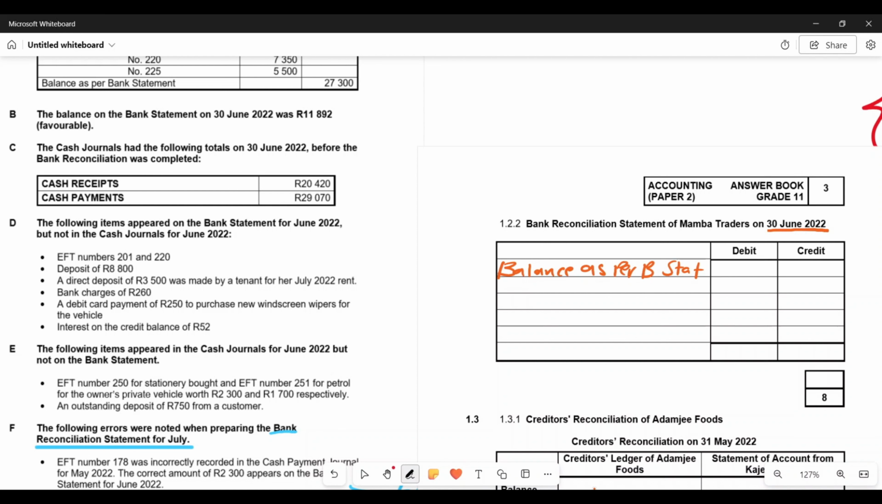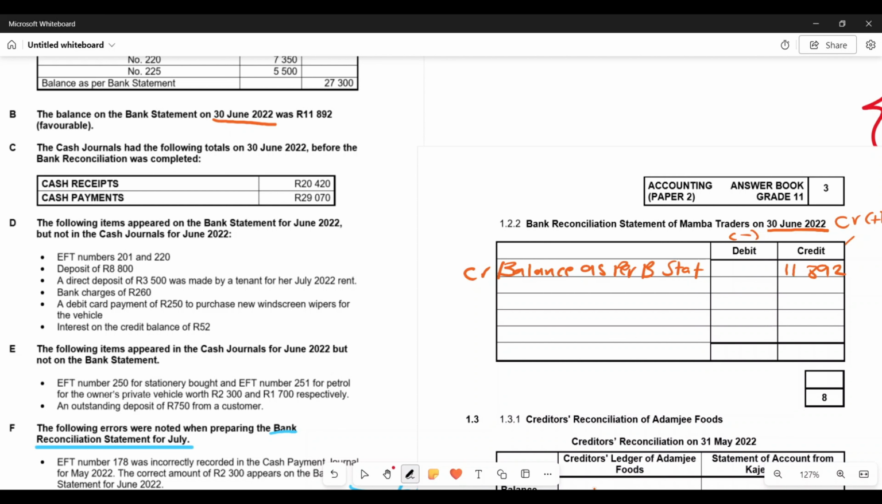And now information BT, the balance on the bank statement on 30 June 2022, which is what we're looking for, was 11,892, right? Now favorable. Remember, in the bank reconciliation statement, the credit side is a positive balance and the debit side is a negative balance. So this simply means that this is a credit balance and you need to indicate that credit balance as per bank statement. So as a result, I'm going to classify this because it's a favorable balance, meaning that it's positive on the credit side, 11,892.